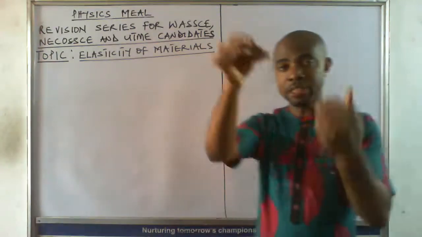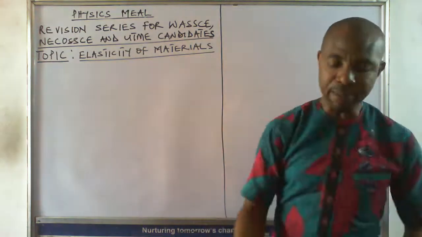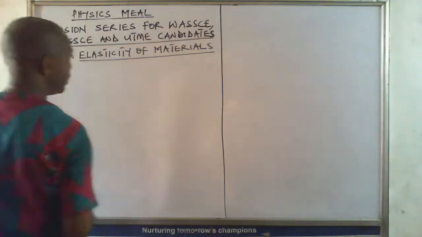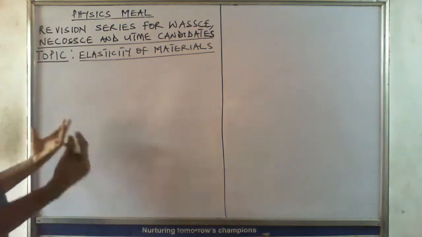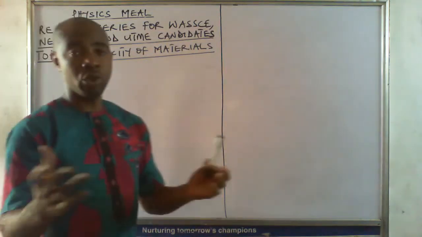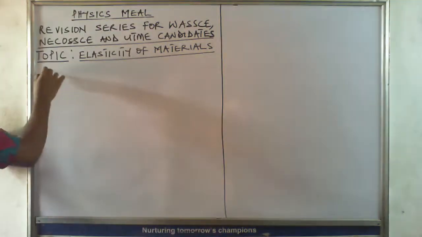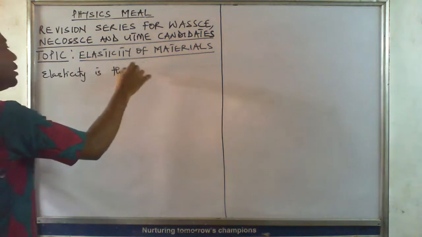Original shape. So this is actually elastic. The ability of a material or a substance to return to its original shape after the application of a force, that ability is what we call elasticity. Elasticity.